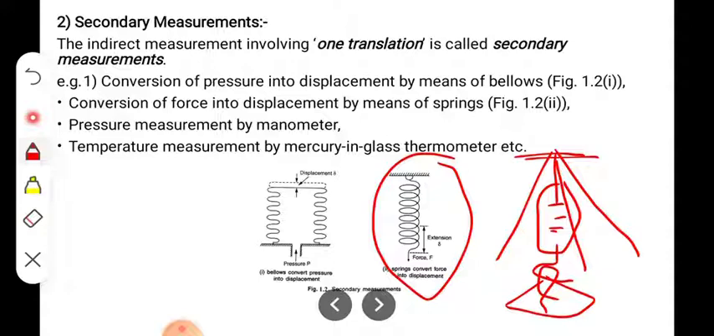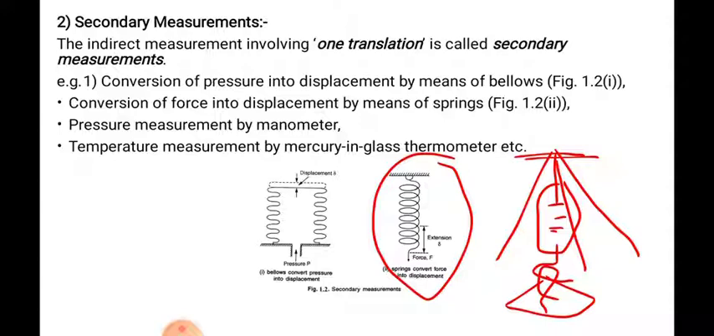Here again, one quantity or one parameter is converted into another parameter, meaning force is converted into extension of the spring. Is it understood why it is called a secondary measurement? Because one translation takes place, and that translation is that one parameter is converted into another parameter. So that is nothing but the secondary measurement.